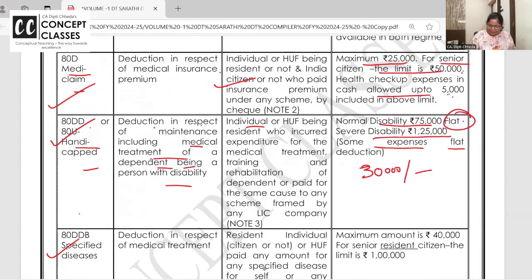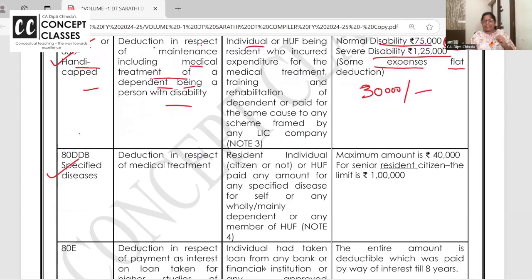Now 80DDB. 80DDB is deduction in respect of the medical treatment for specified diseases. This is important. This is only for resident. So resident individual or HUF, specified diseases, HIV, cancer, leprosy, whatever it is, maximum deduction allowed is actual expenditure or 40,000, whichever is lower, for senior citizen up to 1 lakh.